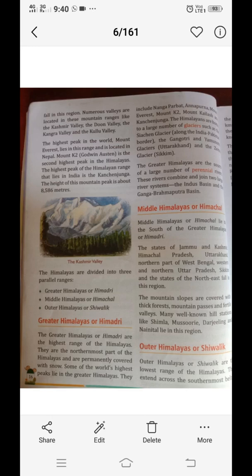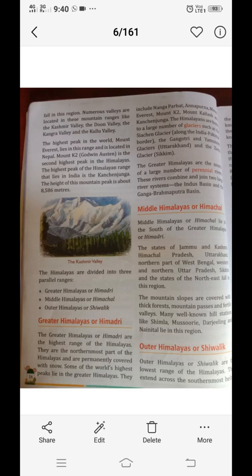Outer Himalaya or Shivalik. The Outer Himalayas or Shivalik are the lowest range of the Himalaya. They extend across the southernmost belt of the Himalayas. The width is only 16 km in places. The Shivalik merge with the foothills of the Himalaya, which is known as the Tarai region. So the Shivalik is the lowest range of the Himalaya.